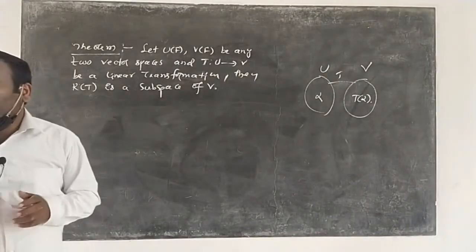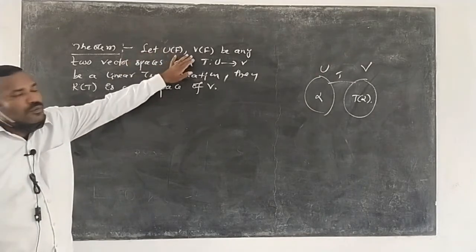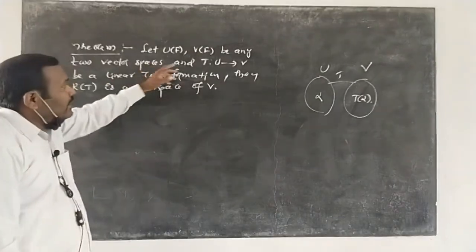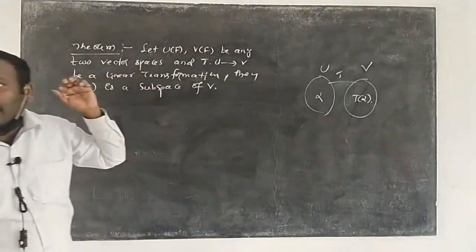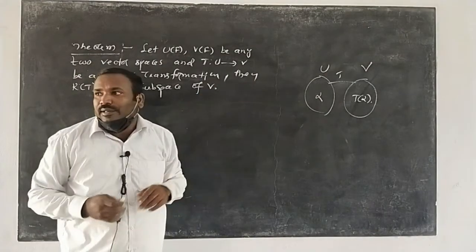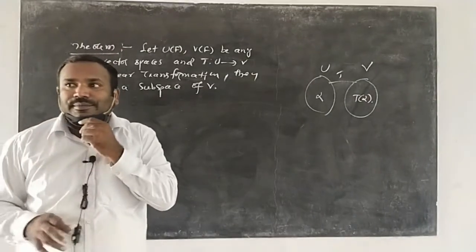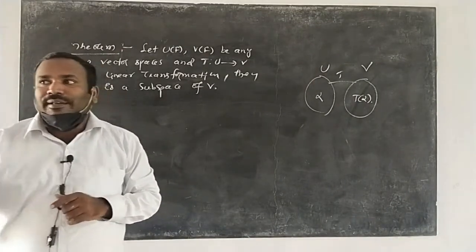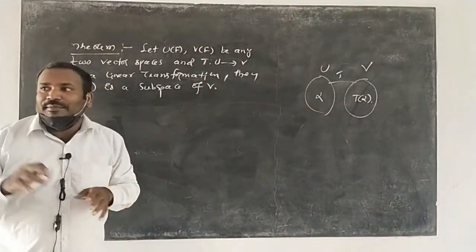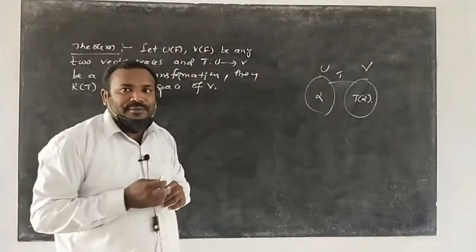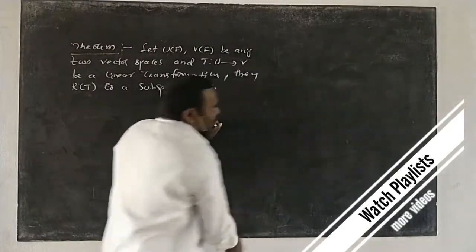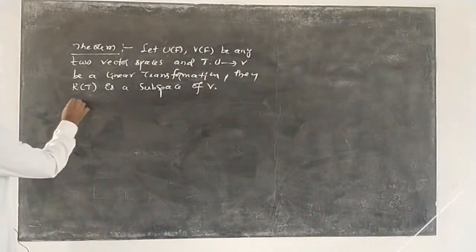Okay, let us understand the statement. U and V are two vector spaces defined on F, both on the same field. And T is a linear transformation from U to V. Understand? R of T is a subspace of V. Then you have to prove that R of T is a subspace. You know the definition of subspace and vector space. You have proved many theorems on subspaces, of the necessary and sufficient type. So in this theorem we use an important result on subspaces. Write the proof.